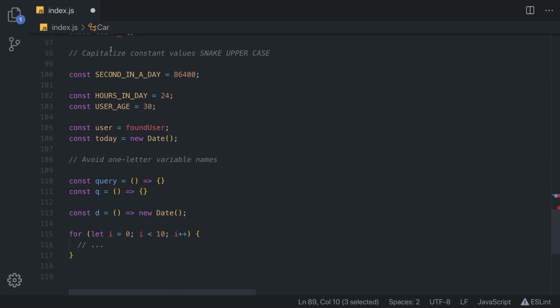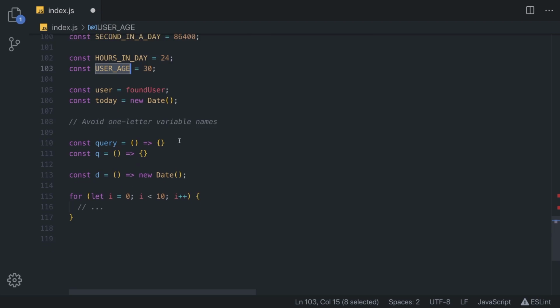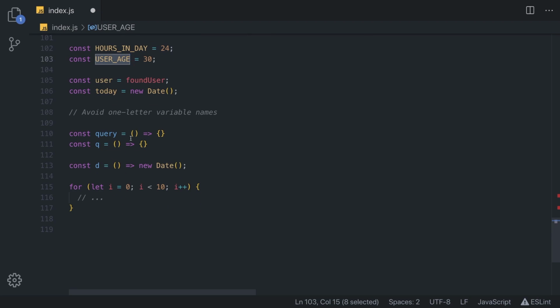Also, we learned that we need to capitalize constant values with SNAKE_UPPERCASE. So if something is really set in stone, like seconds in a day, hours in a day, user age, or something like that, you can make it a constant written in SNAKE_UPPERCASE. Also, one of the biggest rules is to avoid one-letter variable names. Be descriptive, be concise, but also make sure that everyone knows what this variable name indeed is.